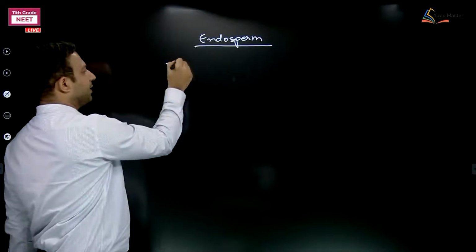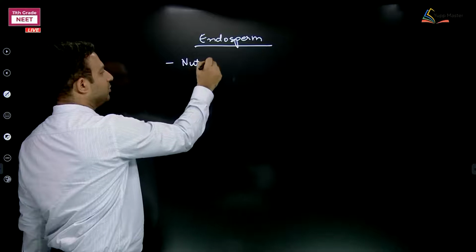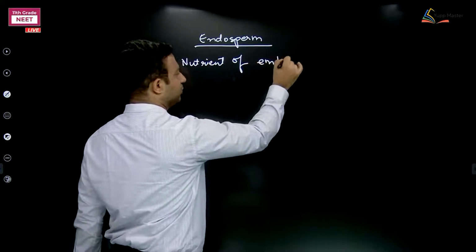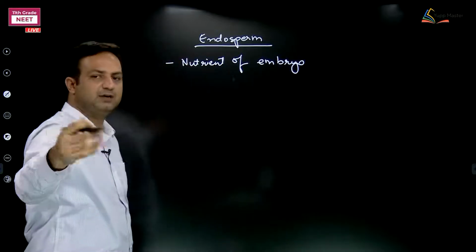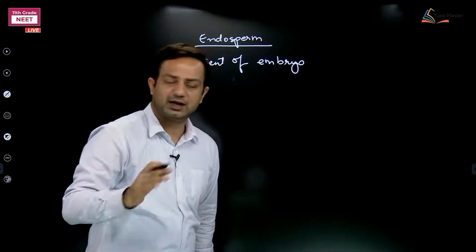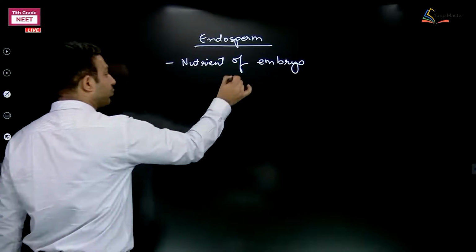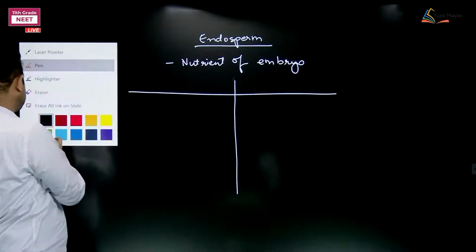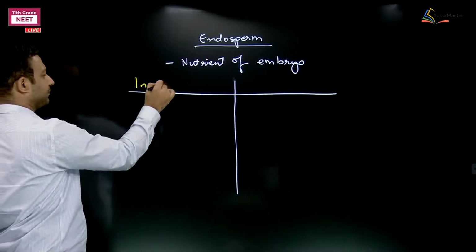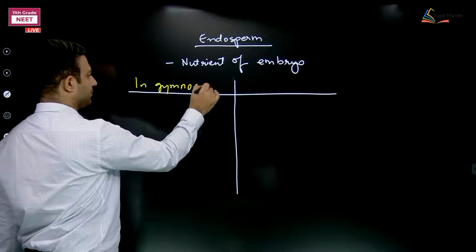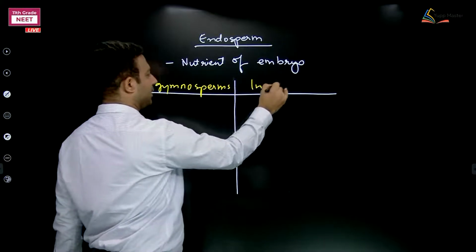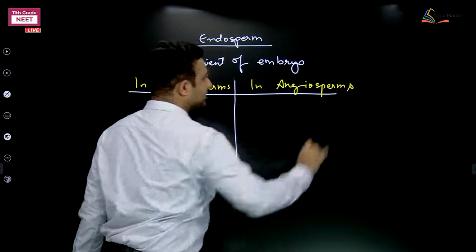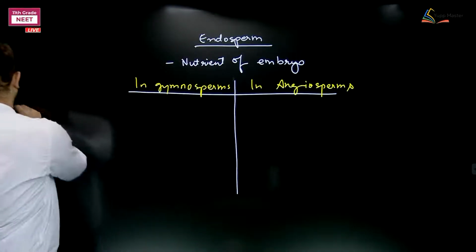Endosperm is nutrient of embryo. Now for sure embryo is fertilization product, means formed after fertilization, no doubt about this. But when we are comparing it in gymnosperms and angiosperms, those cases are going to be different. How?